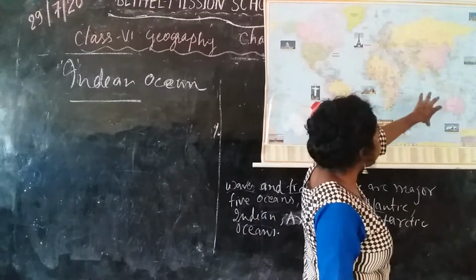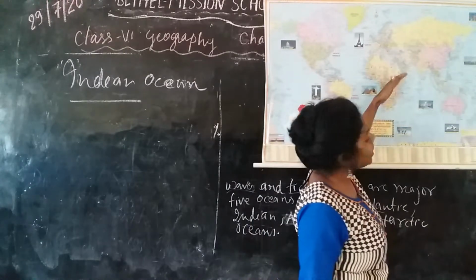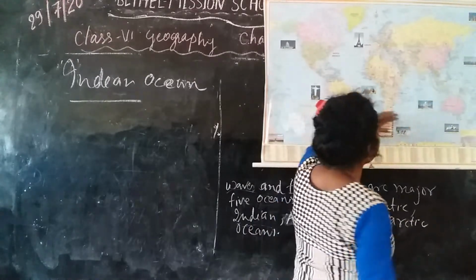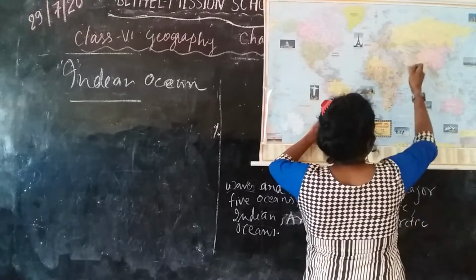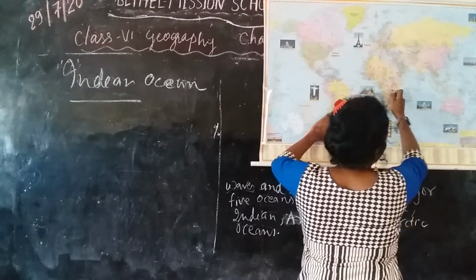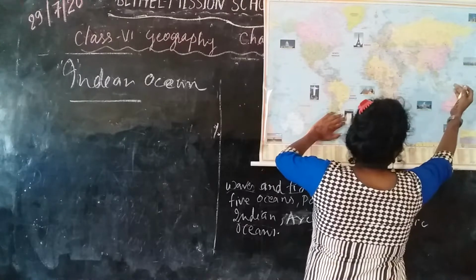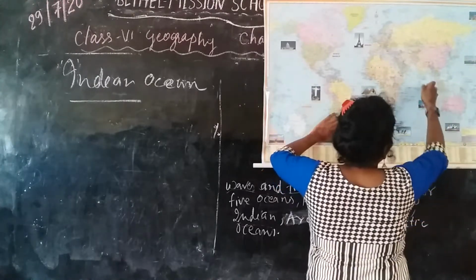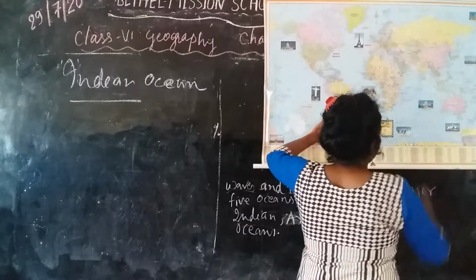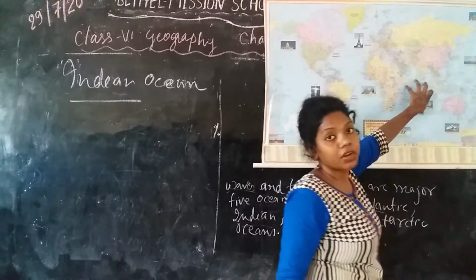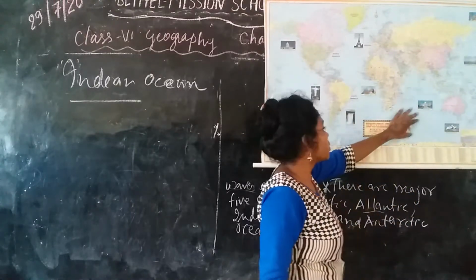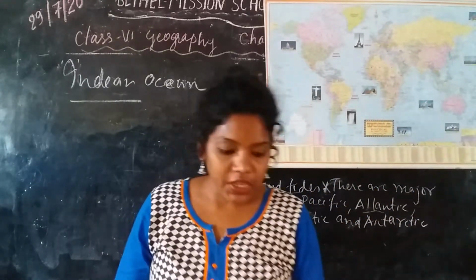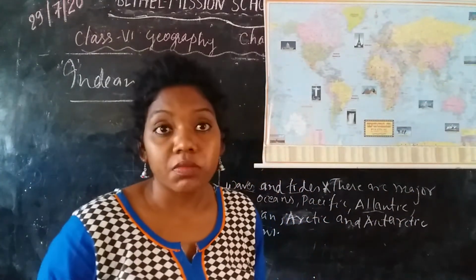It is surrounded by three parts: in the north is Asia, in the west Africa, and in the southeast Australia. Its depth is about 4,000 meters.